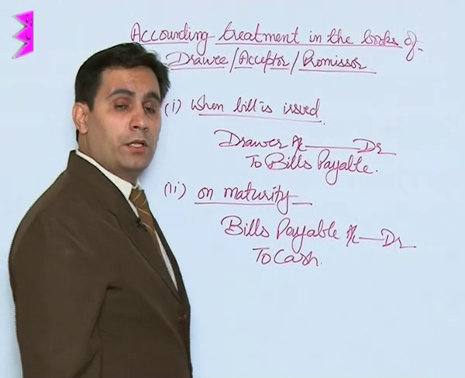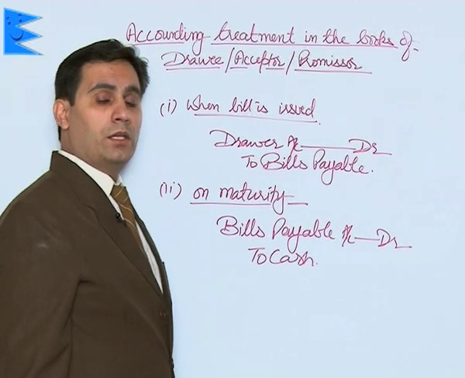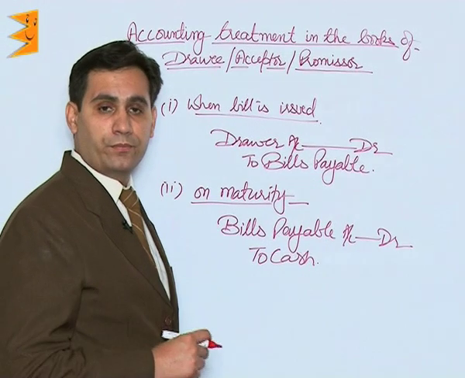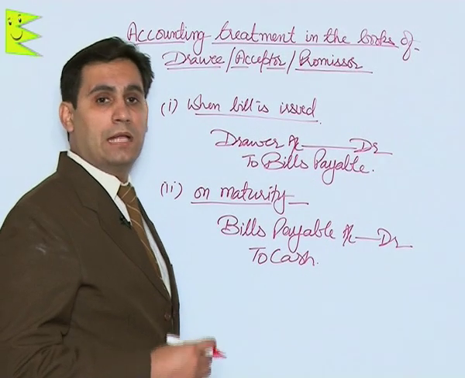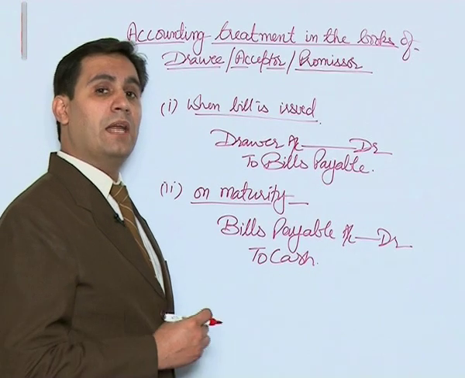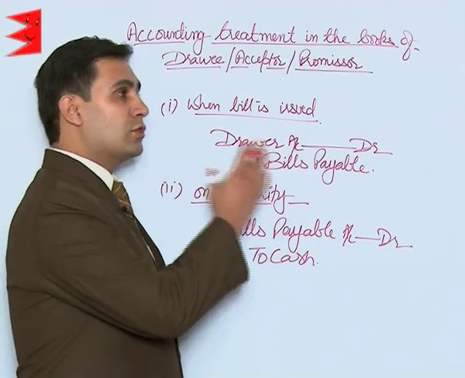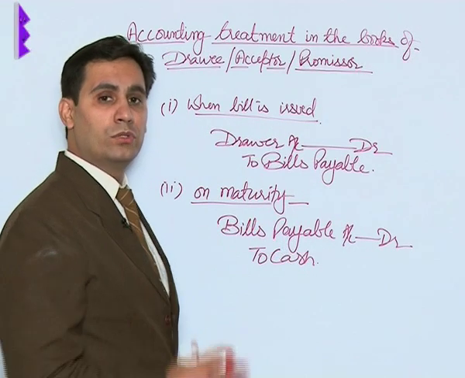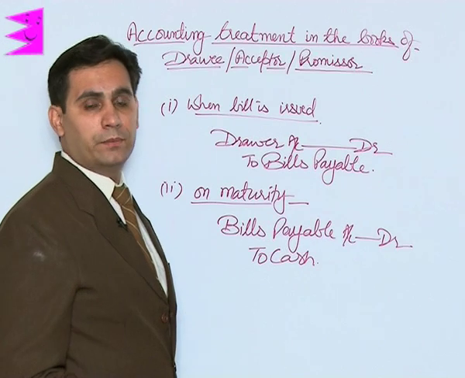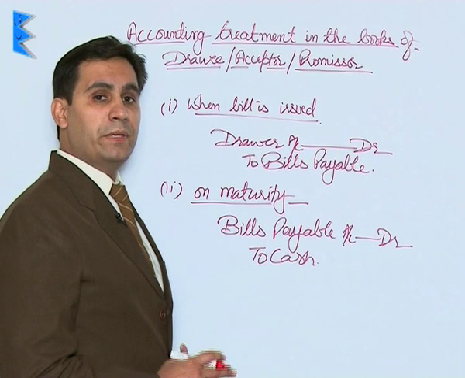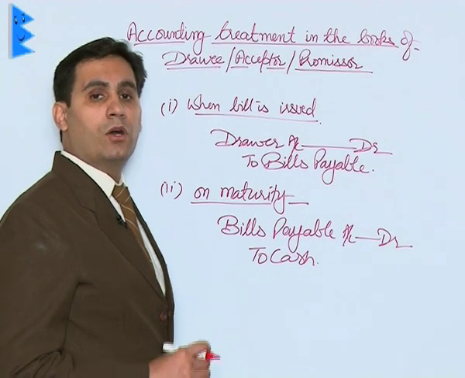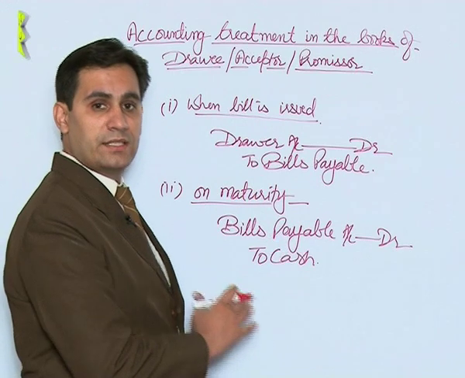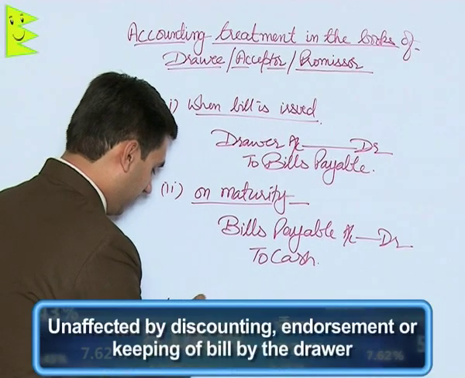Now students, Drawee is unaffected by whatever the drawer does with the bill. That is, the drawer can retain, the drawer can get it discounted, and the drawer can endorse the bill. But in either of these cases, there is no effect in the books of Drawee, since Drawee has already issued the bill and at the end of the term he will make the payment. So that means whether the bill is discounted or the bill is endorsed or the bill is retained, the entries will remain same. So it is unaffected by